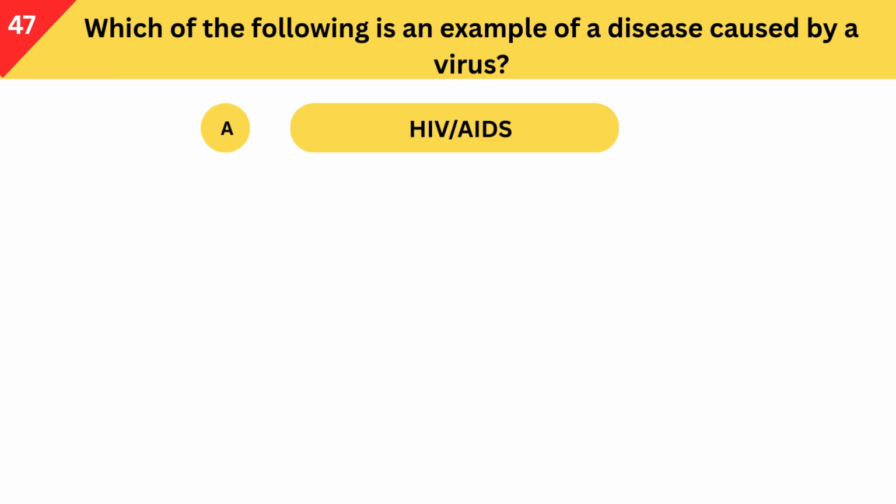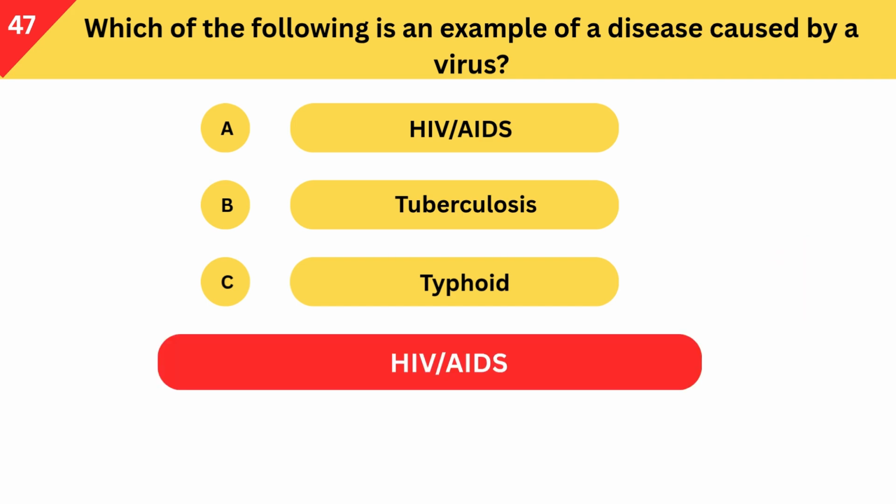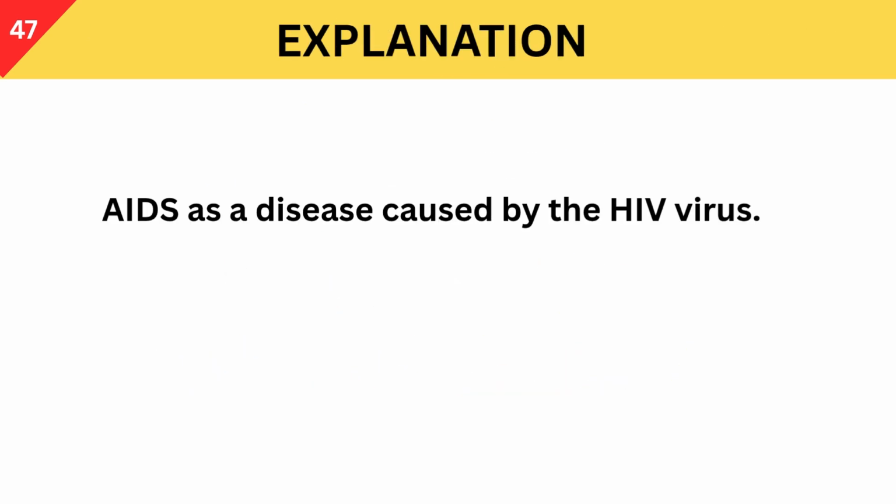Which of the following is an example of a disease caused by a virus? A. HIV/AIDS. B. Tuberculosis. C. Typhoid. Correct answer is AIDS, as a disease caused by the HIV virus.